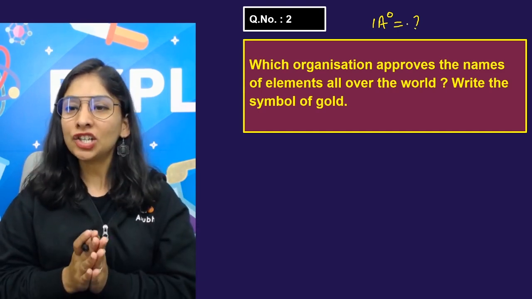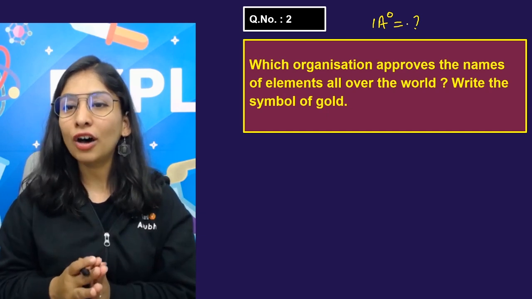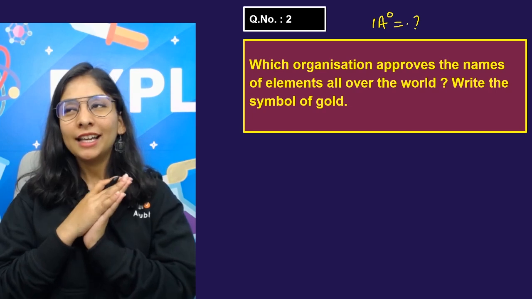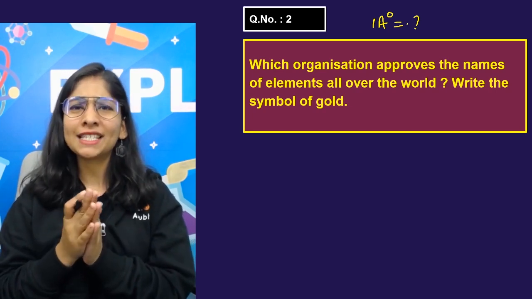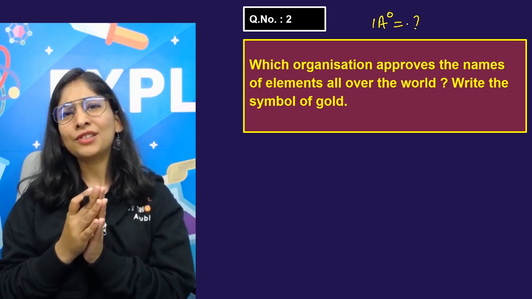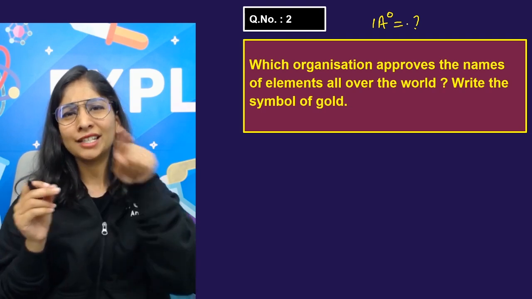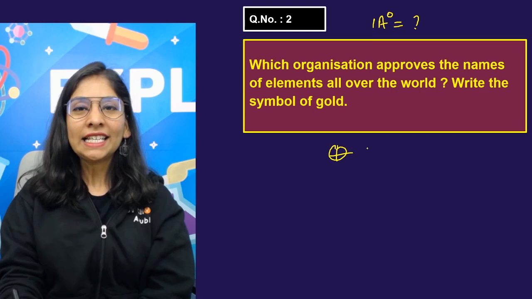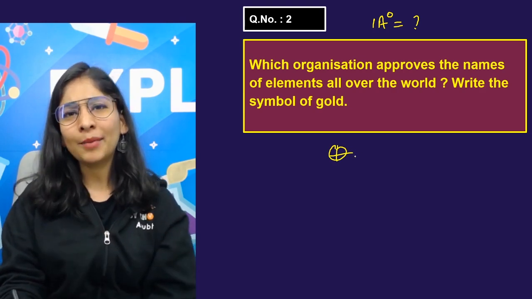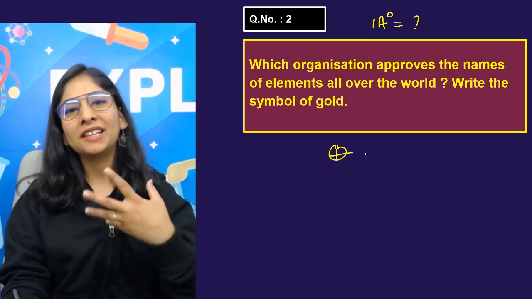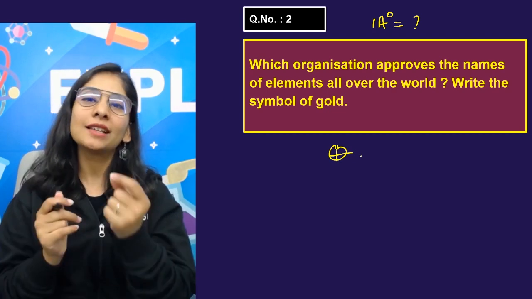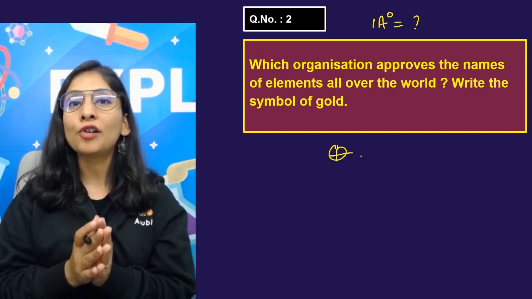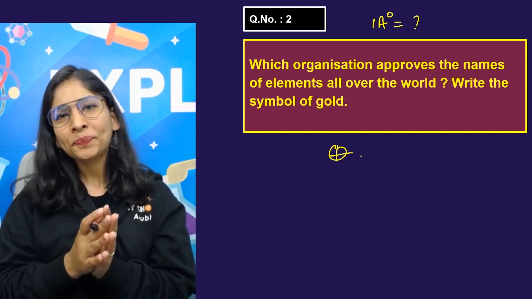Which organization approves the names of elements all over the world? Write the symbol of gold. You know that Dalton is one of the scientists who made our life not so easy by giving symbols in the form of special drawings. Berzelius then told us a better method, using either a single first letter, a combination of first and second, or a combination of first and third letter.